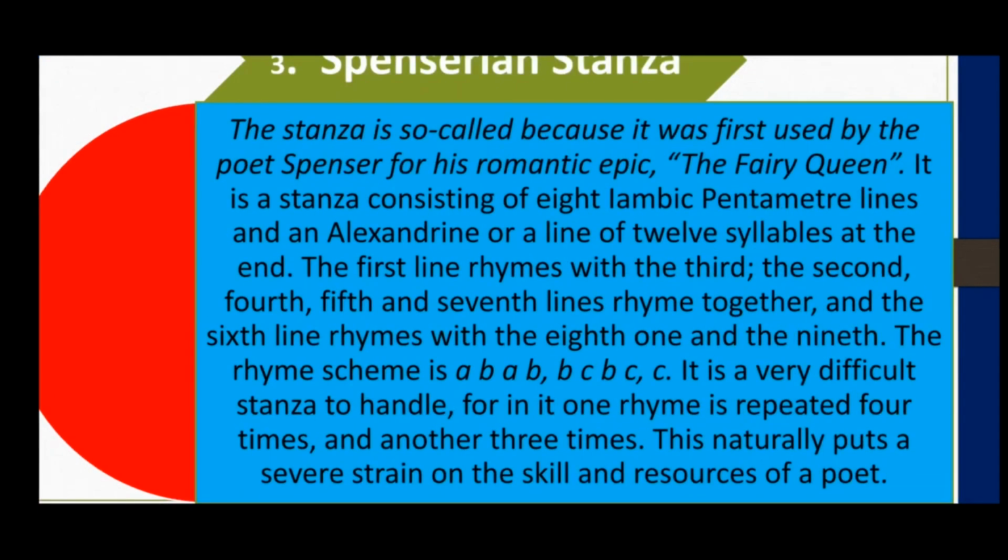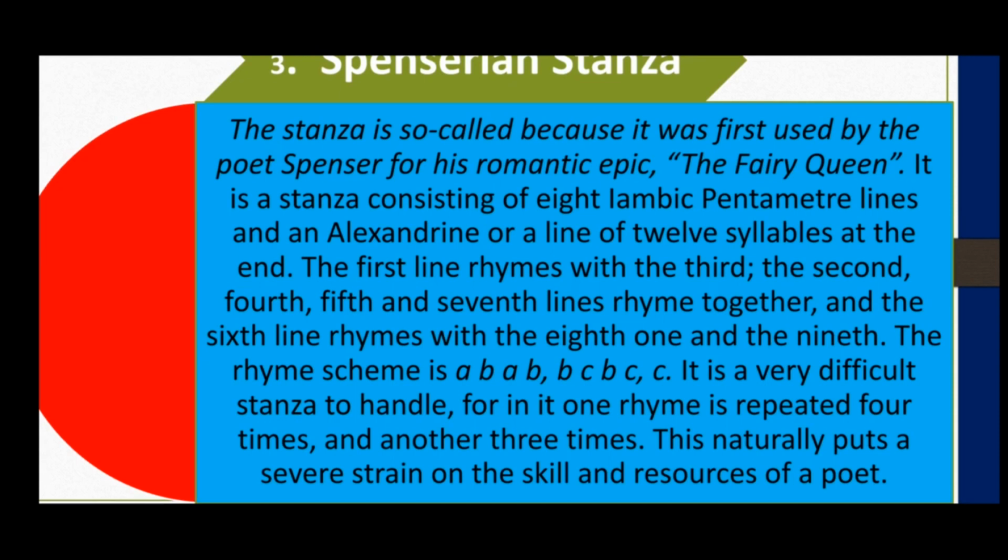Now, the first line rhymes with the third, the second, fourth, fifth, and seventh lines rhyme together, and the sixth line rhymes with the eighth one and the ninth. So the rhyme scheme is A, B, A, B, B, C, B, C, C. So it means that line 1 will rhyme with line number 3. So this is the structure of Spenserian stanza.